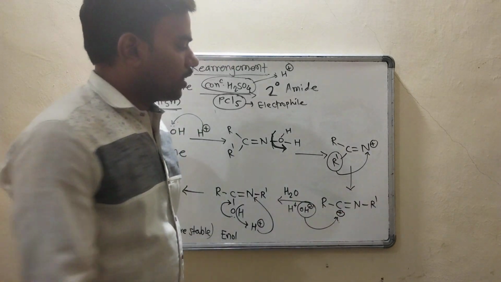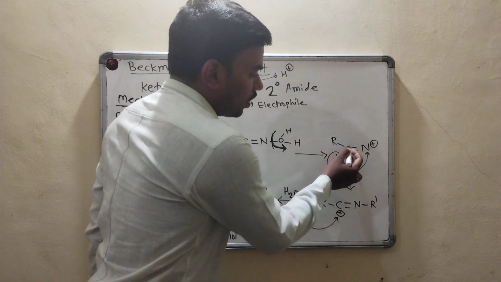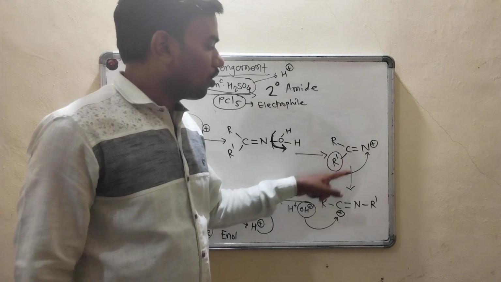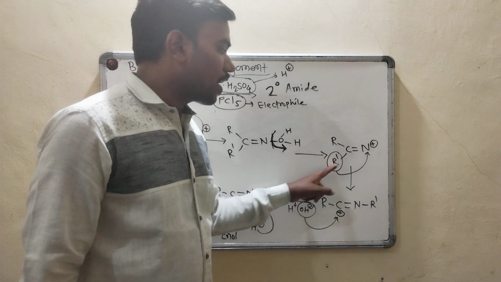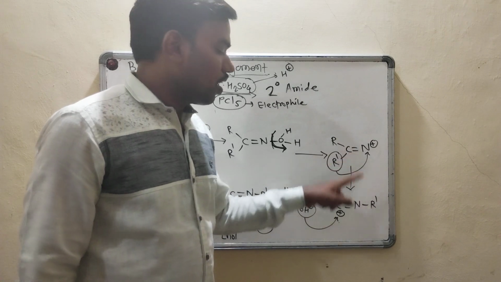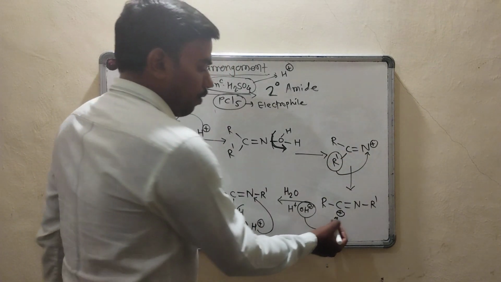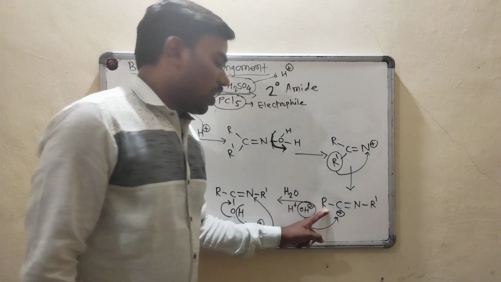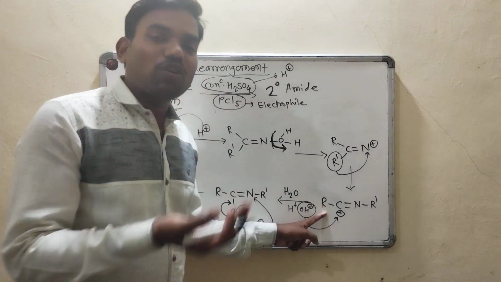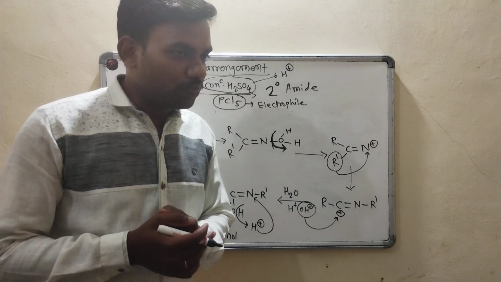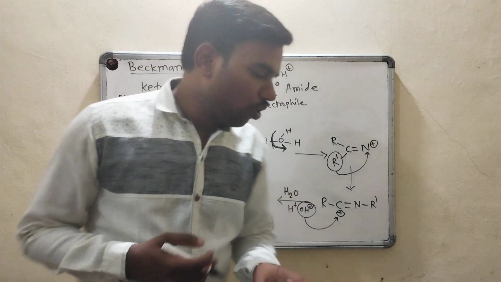So due to that what will happen? Due to removal of this R dash from carbon, carbon acquires positive charge. So what will happen further? Next step is hydrolysis. Hydrolysis means H plus and OH minus ions should be there.